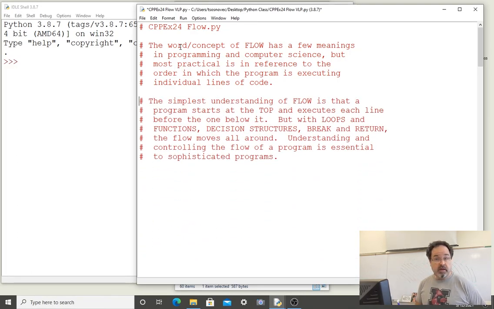The simplest understanding of flow is that a program starts at the top and executes each line before the one below it. But with loops and functions, decision structures, break and return, as well as other keywords and commands, the flow moves all around. Understanding and controlling the flow of a program is essential to sophisticated programs.